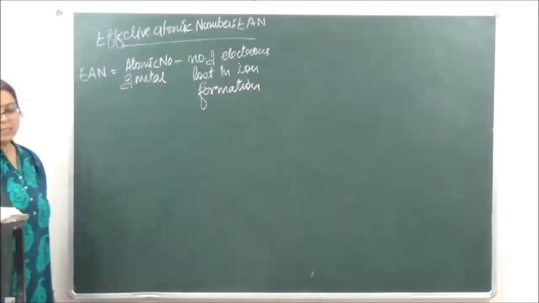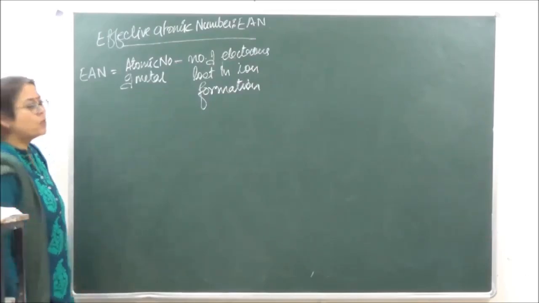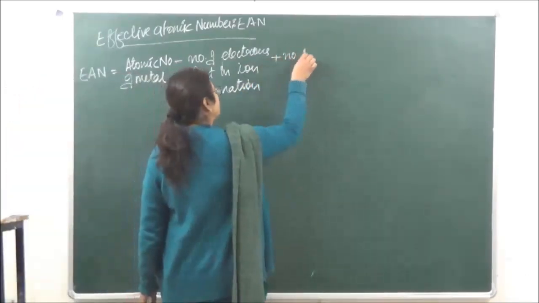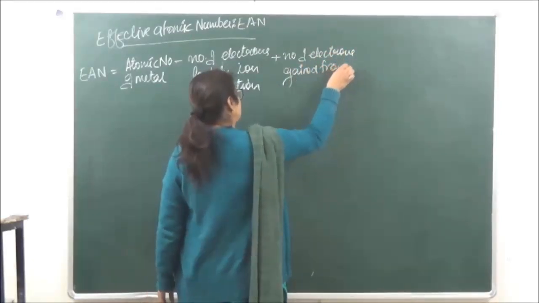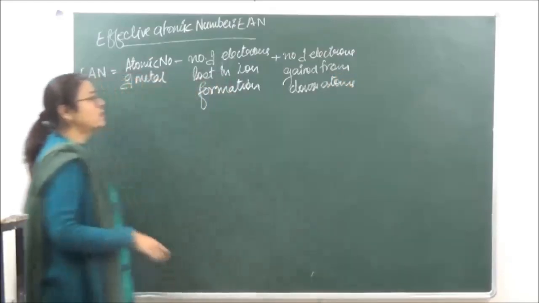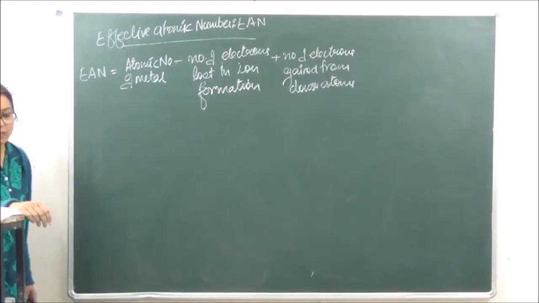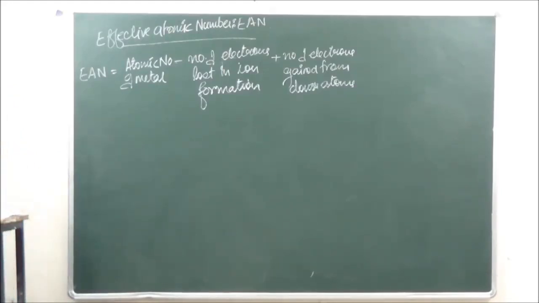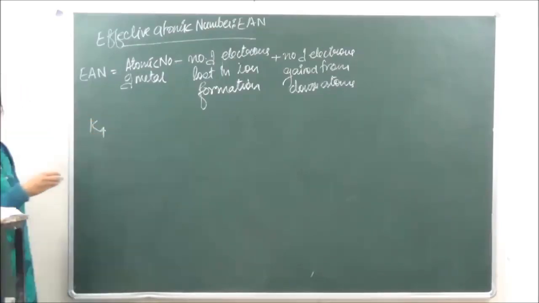Number of electrons lost in ion formation plus number of electrons gained from the donor atoms. Number of electrons gained from the donor atom. So let's try and calculate for one or two of these, the effective atomic number, so that you understand. We are taking a complex over here, K4